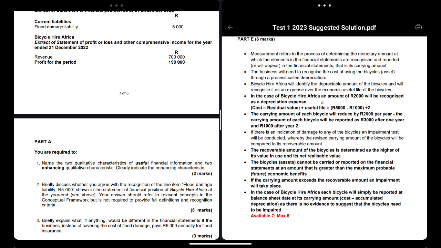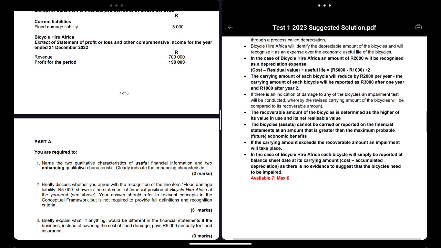So you tell that, right? An amount of 2,000 will be recorded as depreciation expense. Now the carrying amount of each vehicle will be reduced by 2,000 rand each year. The amount of each vehicle is reported as 3,000 in year 1 and 1,000 in year 2. See, I even told you that, right? So now, you told them the depreciation, but you must tell them each year what the carrying value will be of the vehicle, the bicycles.